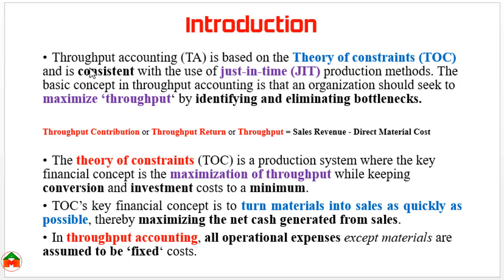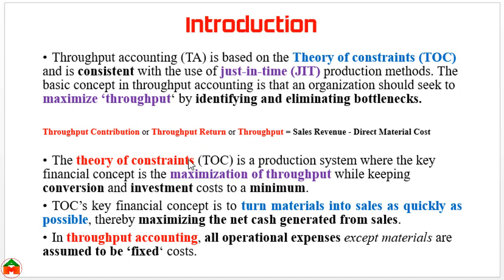In throughput accounting, we consider all the expenses as fixed expenses. Only the material expense is considered as a variable expense. I am repeating, in throughput accounting, all operational expenses are considered as fixed expenses. Only the material expense is considered as a variable expense, and whenever we deduct the material expense from the sales revenue, we receive throughput return or throughput contribution.